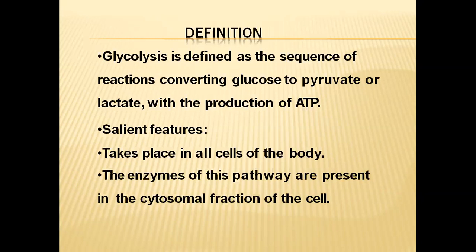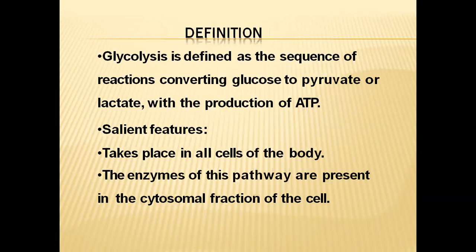As we have already said in the earlier slides, the catabolic pathways release energy from the substrates. So here the substrate is glucose and the end product is ATP. So they will release the ATP. So ATP is the energy. To release the energy from the glucose molecule, glycolysis will be taking place. And here pyruvate or lactate, or pyruvic acid or lactic acid, are considered byproducts. So the end product is ATP, and energy will be in the form of ATP.